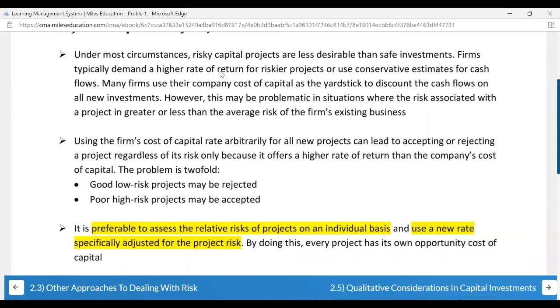So I hope this is clear to all of you. See, there are multiple factors. It is not necessary that only one simple thing or only one factor will affect, but there are multiple areas. So as they have mentioned, good low risk projects may be rejected and poor high risk projects may be accepted.